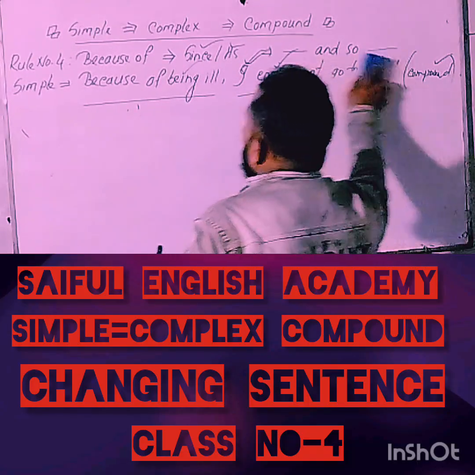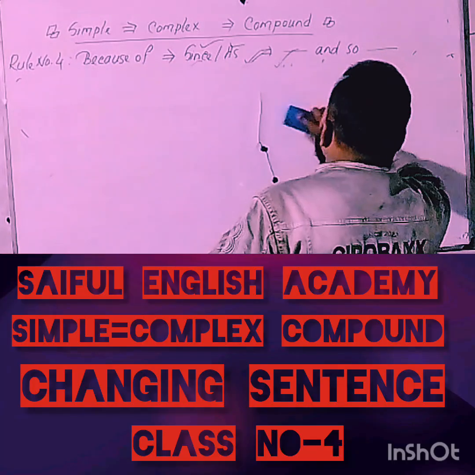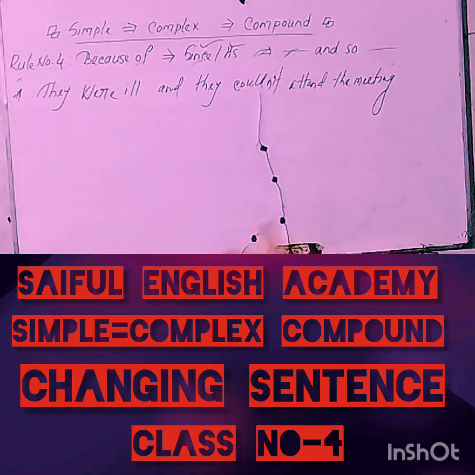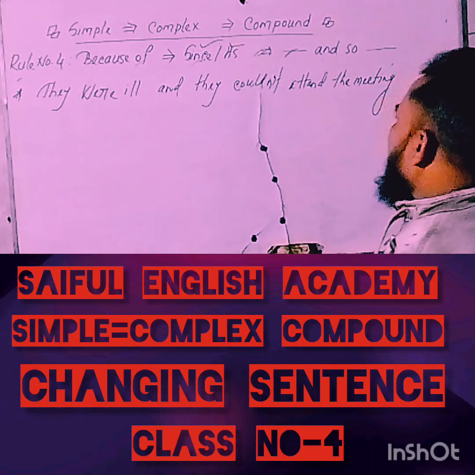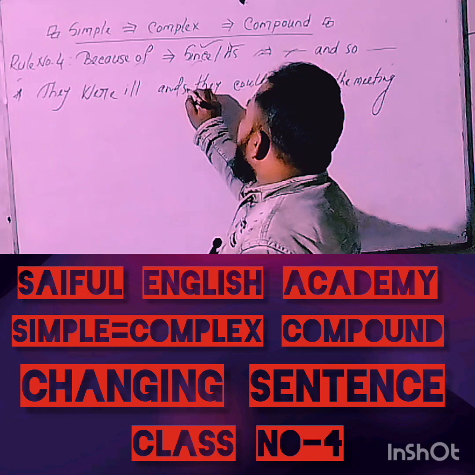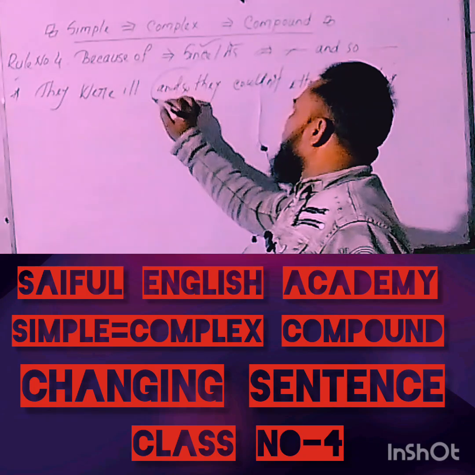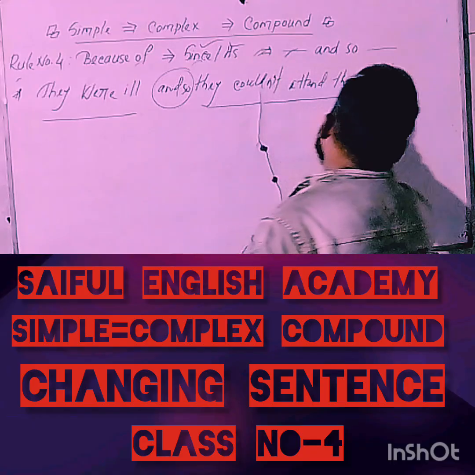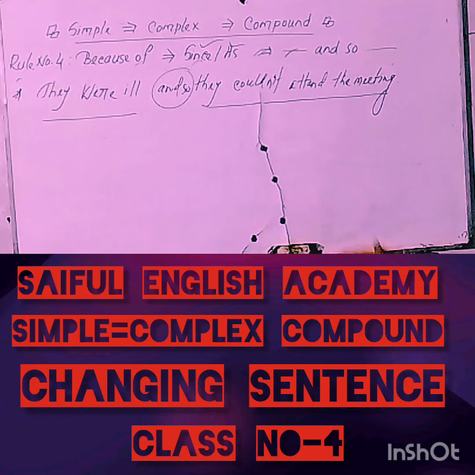I'm trying to write another example to make you understand. Try to recognize what category of sentence this is. This sentence has two principal clauses mixed with a coordinating conjunction, 'and so'. So we can of course consider this sentence a compound sentence.